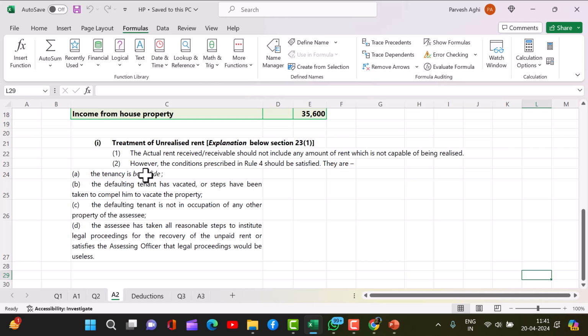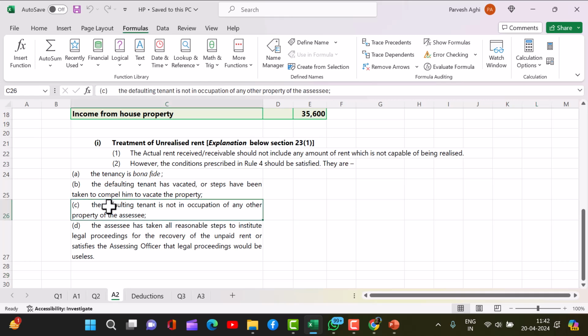That means it is a bona fide tenancy. The defaulting tenant has vacated or steps have been taken to compel him to vacate the property. He's not paying the rent, so the landlord says vacate the property, and takes all steps to have him vacate. The defaulting tenant is not in occupation of any other property of the assessee.